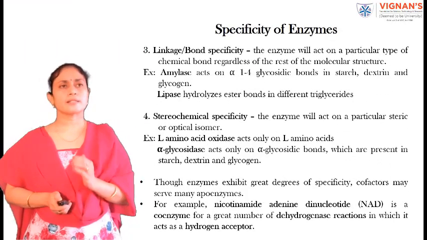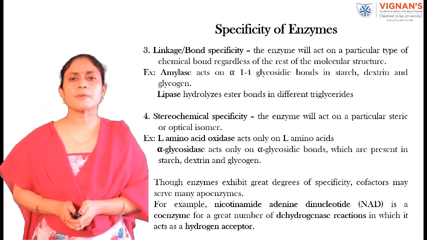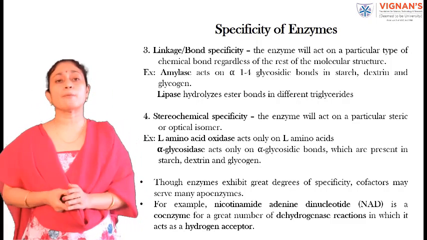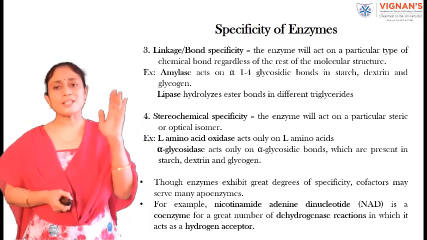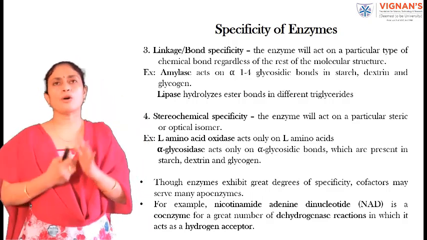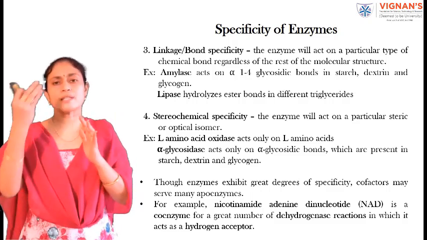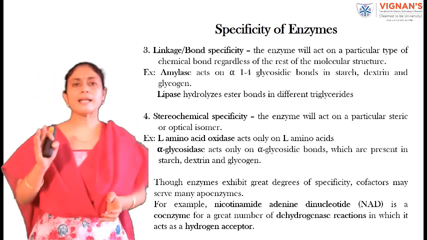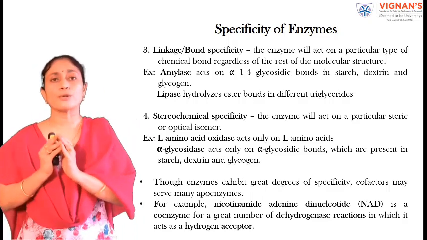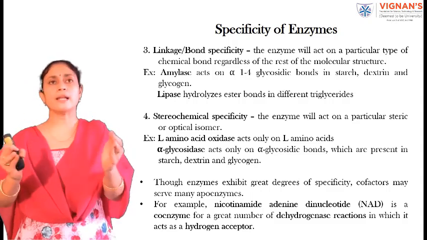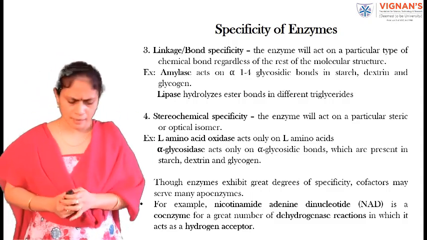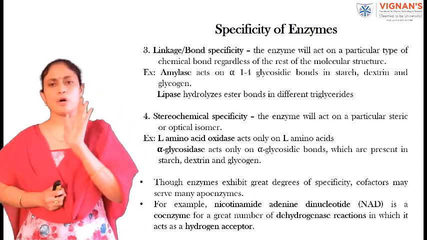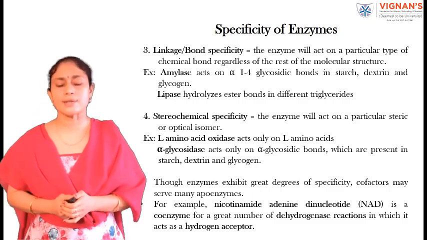The third type of specificity is linkage specificity or bond specificity. Here, the enzymes will act on a particular type of chemical bond regardless of the rest of the molecular structure. Examples of enzymes belonging to such specificity are amylases and lipases. Amylases will act only upon alpha-1,4 glucosidic bonds that are available in starch, dextrins, etc. Whereas lipases will hydrolyze ester bonds that are present in different triglycerides.